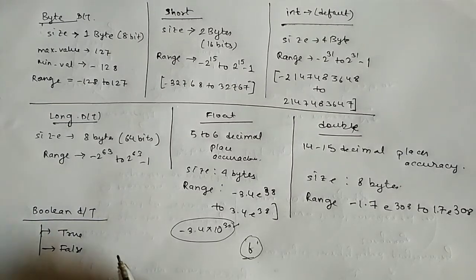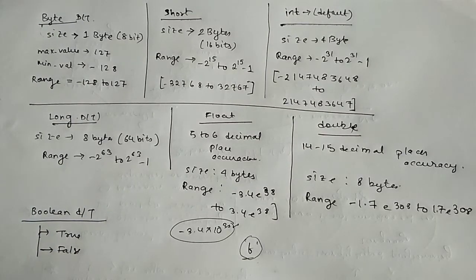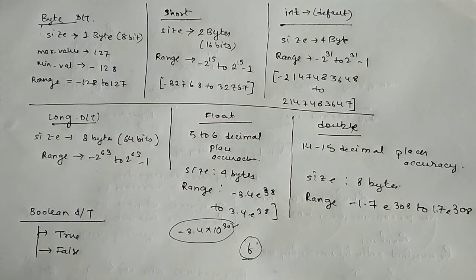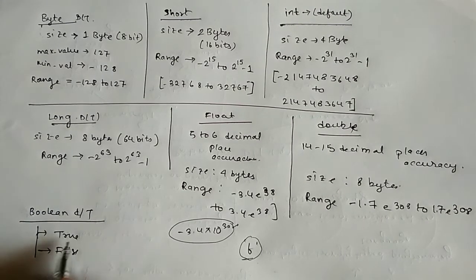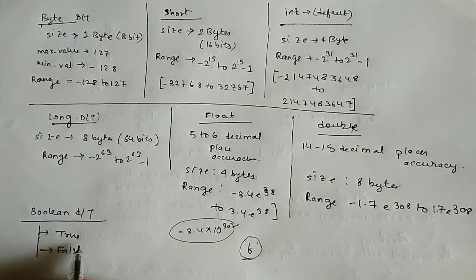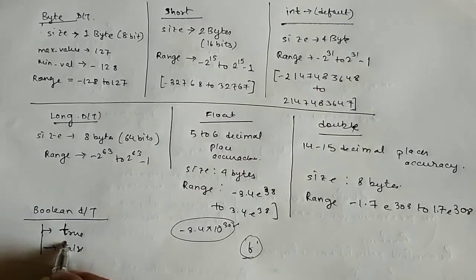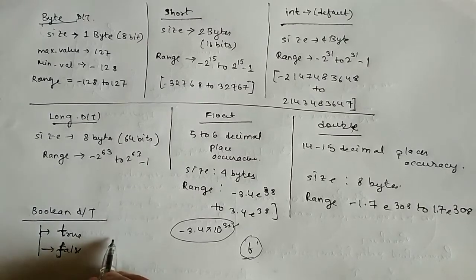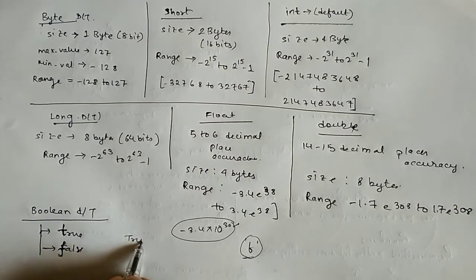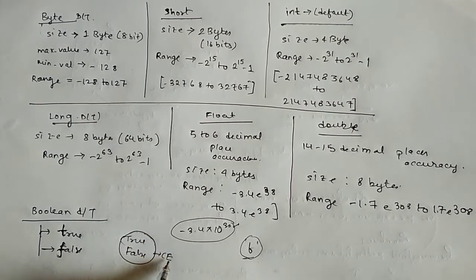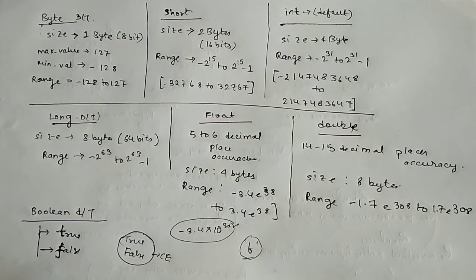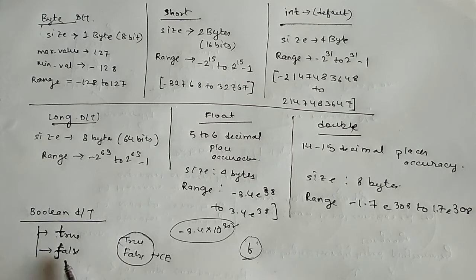Here we have to be sure about case sensitivity. It's a lowercase t and a lowercase f. But if we provide the value as uppercase T for true or uppercase F for false, then we will get a compile time error. So if we want to use Boolean values, we have to write lowercase true and lowercase false.